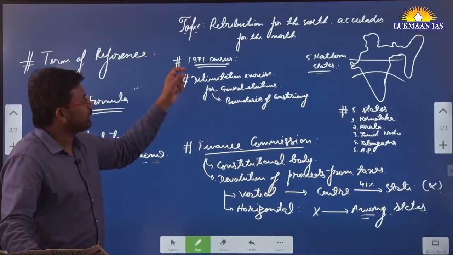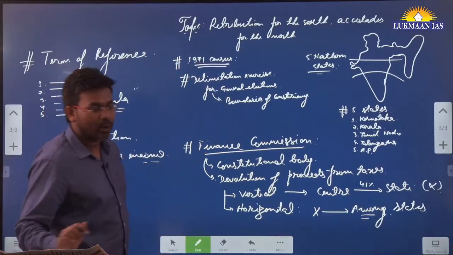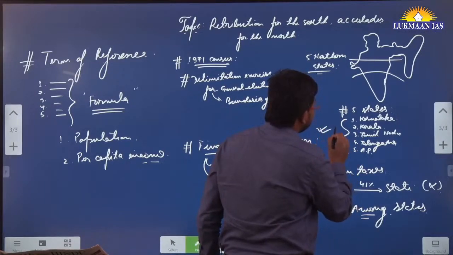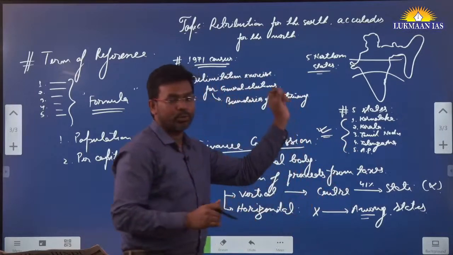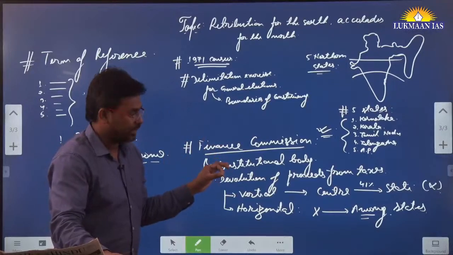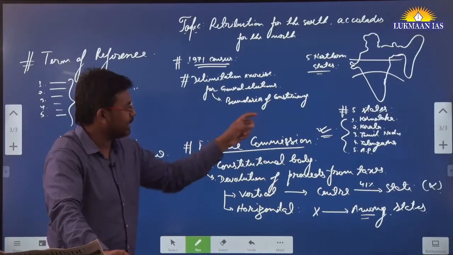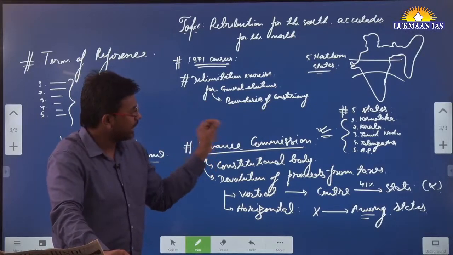Most of the states in South India have taken many good steps related to population control.